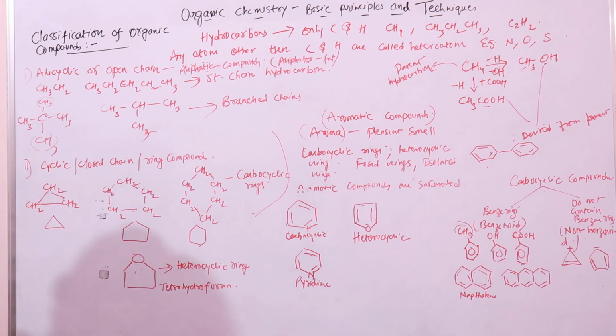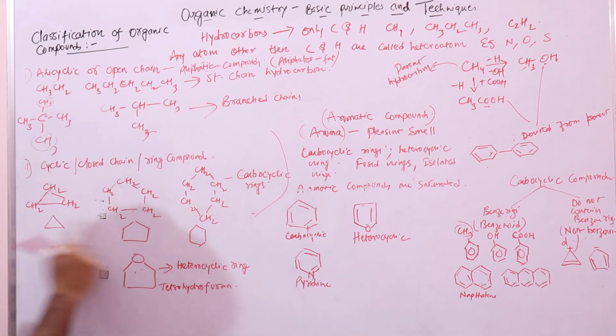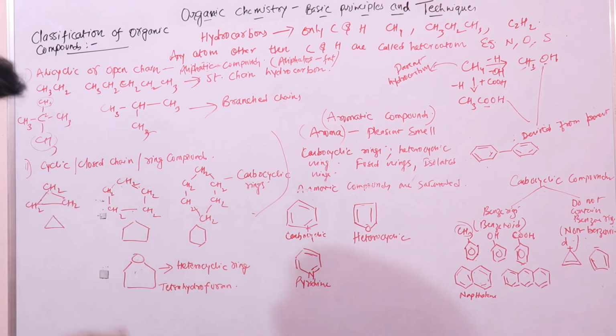The second type of compounds would be if these are not open chains but closed rings. So we call it a cyclic compound. Since this is a cycle, the first and last carbon atoms are joined.